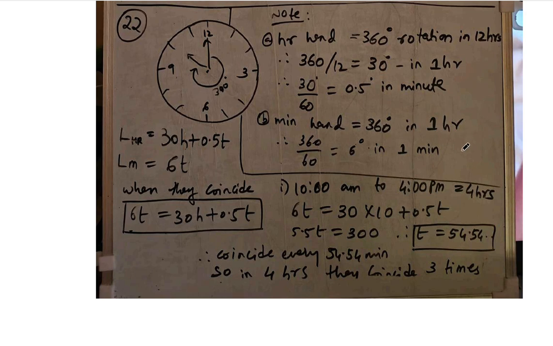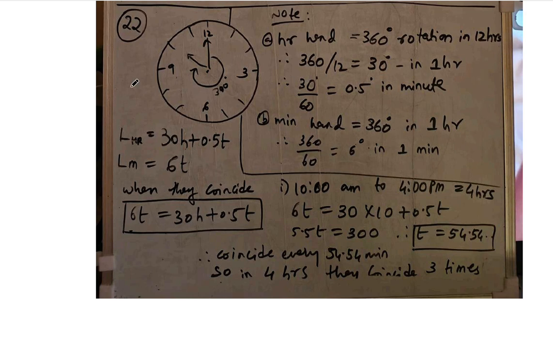Second one, when we take the longer hand, that is the minute hand, in 1 hour it will travel 360 degrees, right? How? If it is 10 o'clock, then in 1 hour, that is till 11 o'clock, the minute hand will travel 360 degrees whole, because it starts from 12 and reaches 12 again. Then only the next hour will start counting, right? We can say the minute hand travels 360 degrees in 1 hour. So if 360 degrees in 1 hour, then 6 degrees in 1 minute. These are the formulas you have to learn by heart and keep.